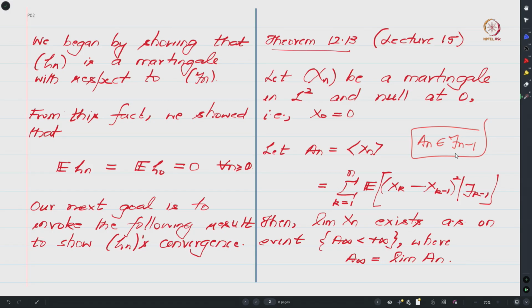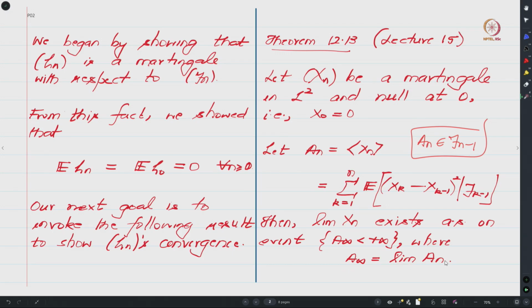Then the result said that the limit of X_n exists almost surely and is finite on the event {A_infinity less than infinity}, where A_infinity is the limit of these random variables A_n.